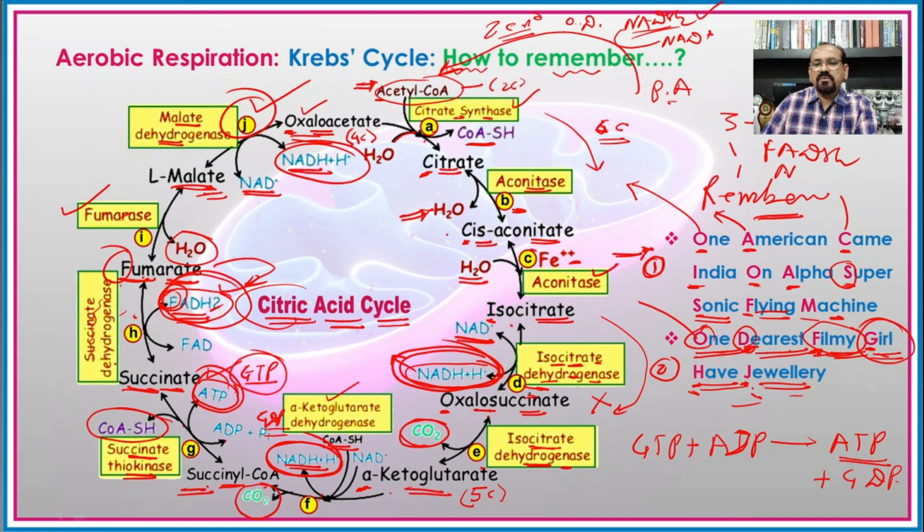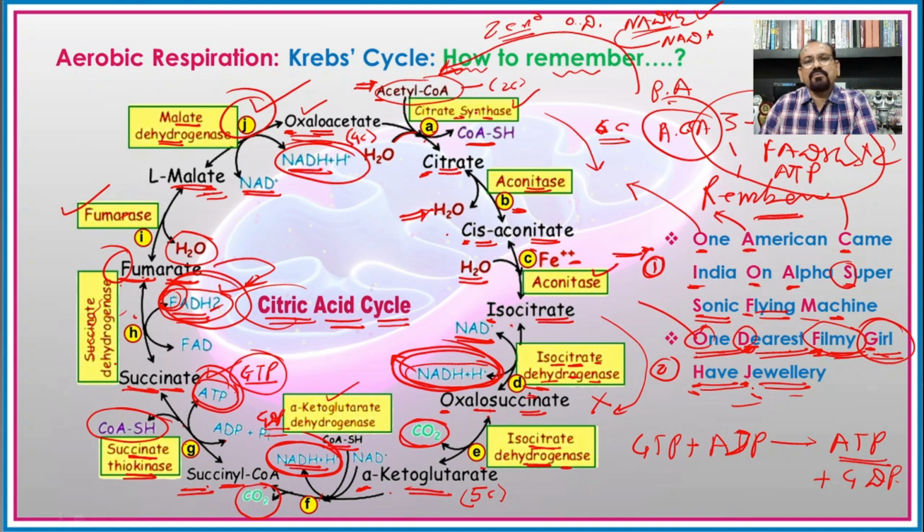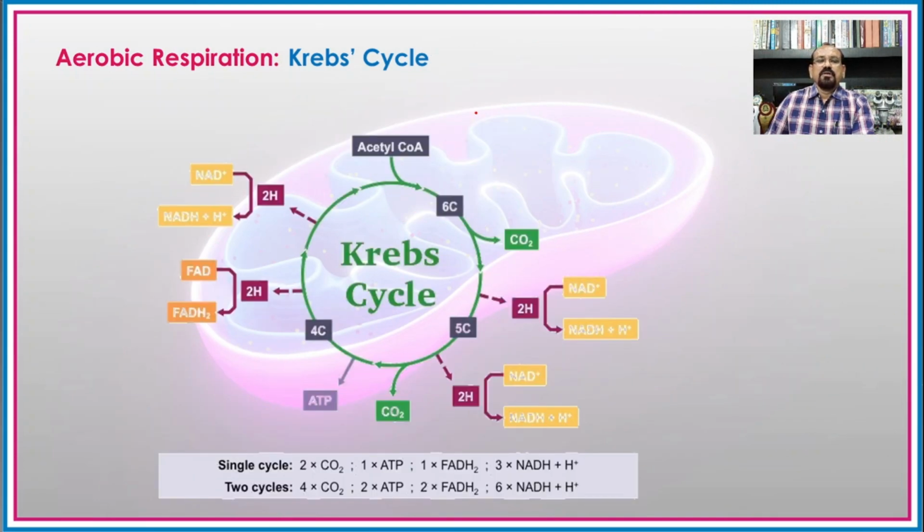So this is the generation of energy in the Krebs cycle for the 1 molecule of the acetyl coenzyme A. For 2 molecules, again into 2, that will be the total number of energy formed in the form of NADH2, FADH2 and ATP. So these are the different steps in which NADH2, FADH2 and ATP or the GTP are formed.